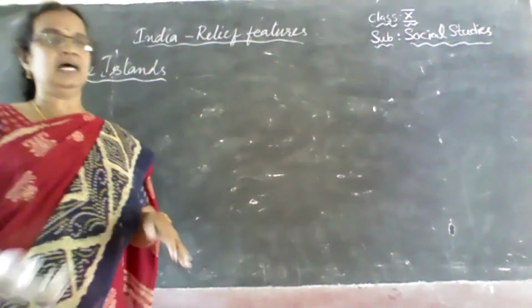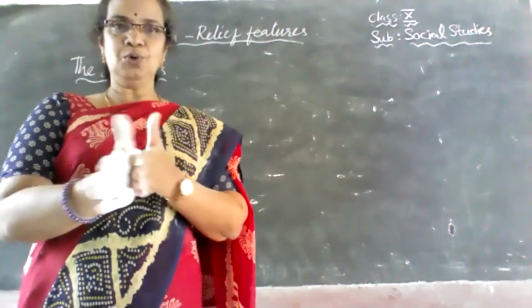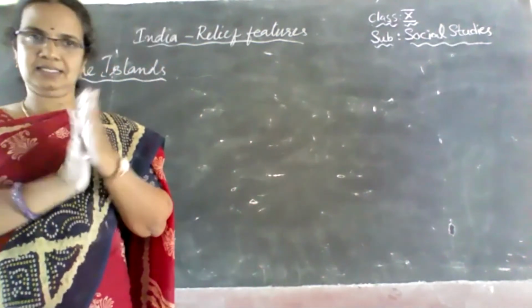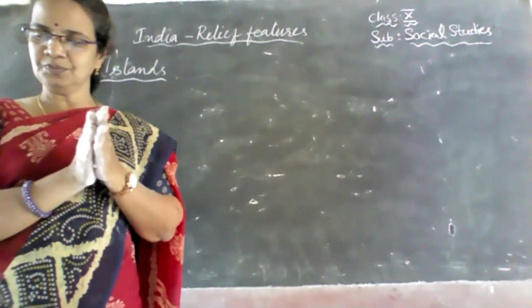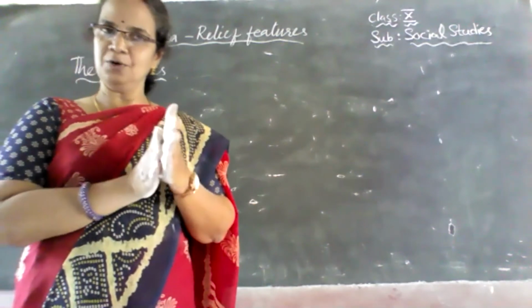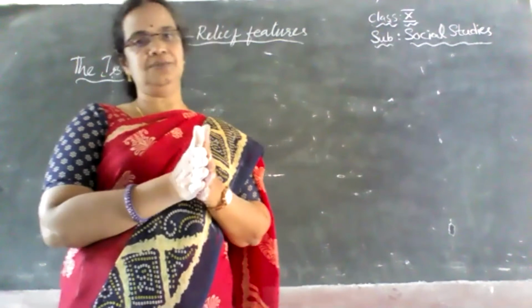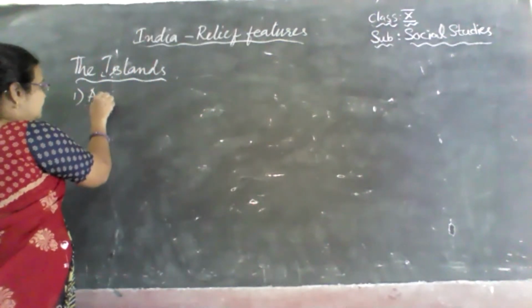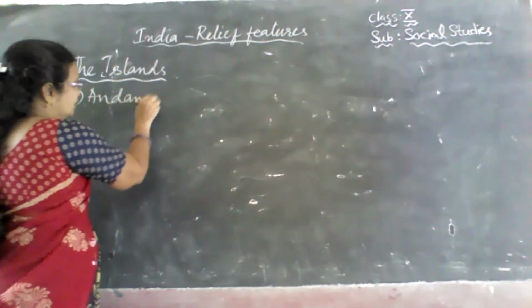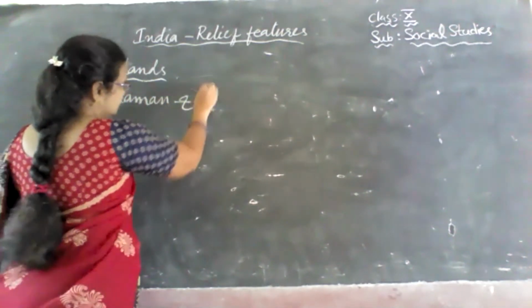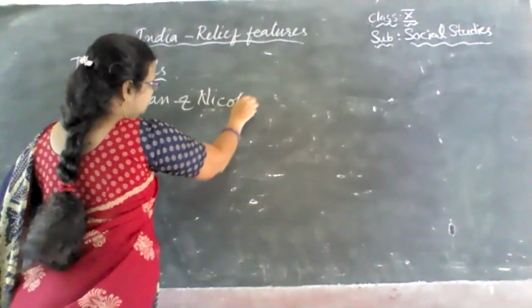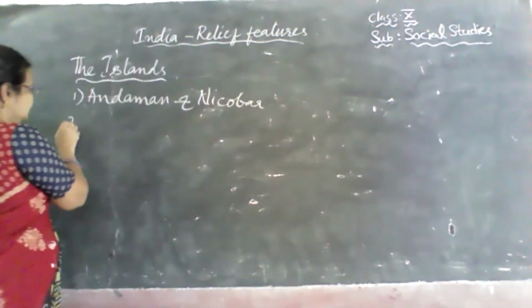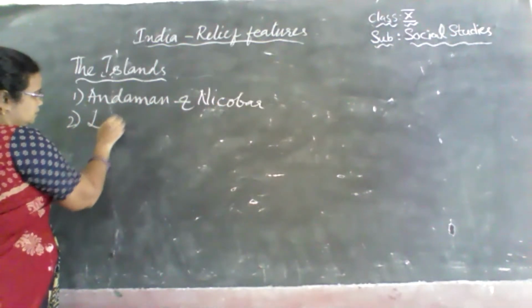Yes, what are the islands? We have two types of islands. They are the Andaman and Nicobar Islands and the Lakshadweep Islands. First is the Andaman and Nicobar Islands, and the next one is the Lakshadweep Islands.